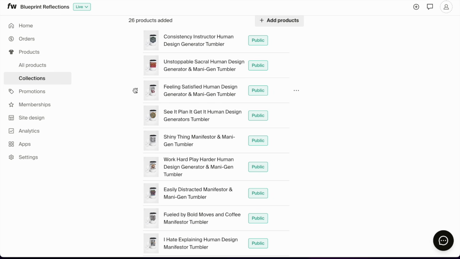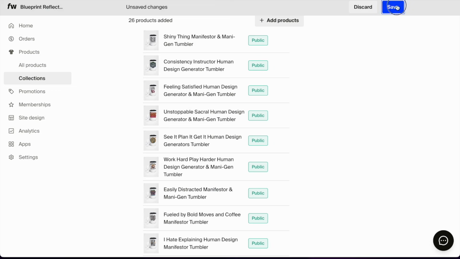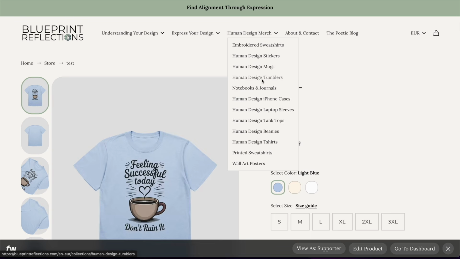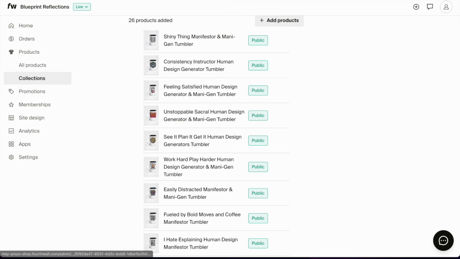Here, you see these dots? I can change the order that the tumblers appear on the main page of this collection. So if I'm going to go here now back to my shop and go to the merch of tumblers, this is the first tumbler that appears. It's this one. This will be the second one, and so on and so on.